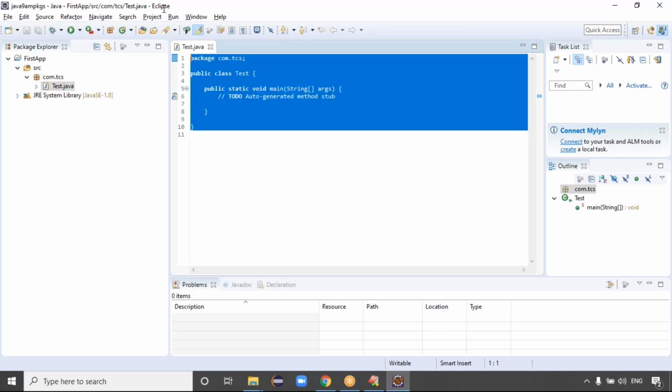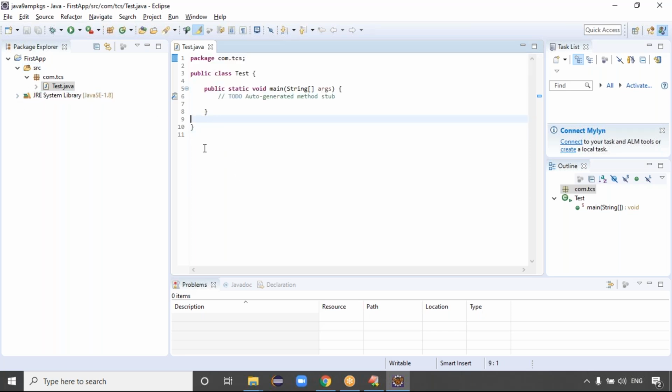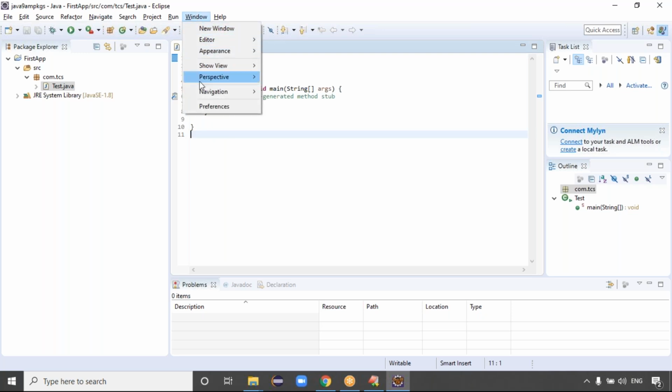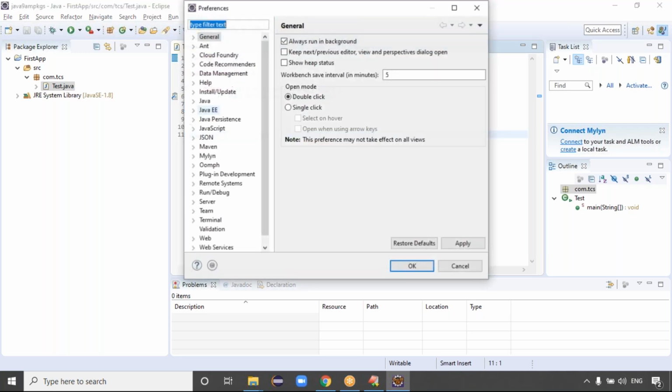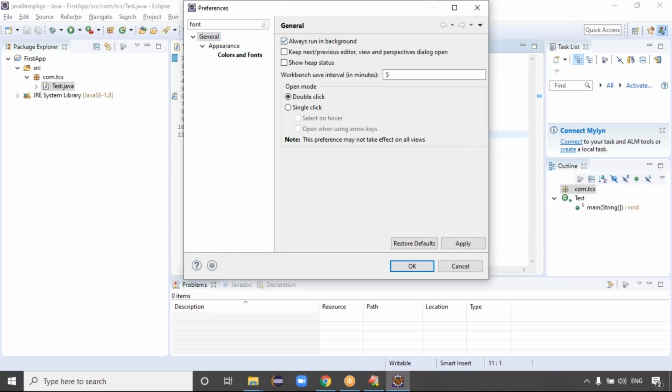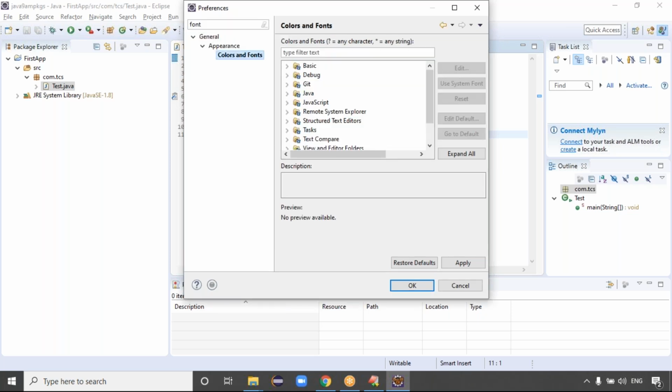The font size is very small, guys. If you want to increase the font size, go to Window, Preferences. In Preferences, you can directly type font. Generally you have to go to General, Appearance, Colors and Fonts. But if you type font in the search, it shows Colors and Fonts, right? Double click on Colors and Fonts. You can go for the Basic font.